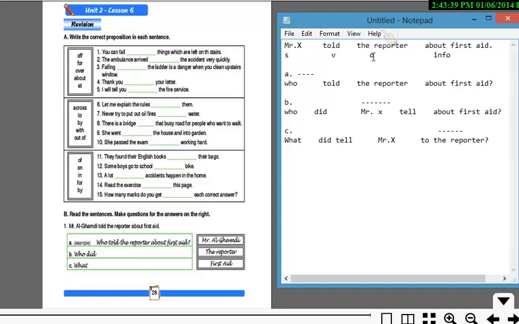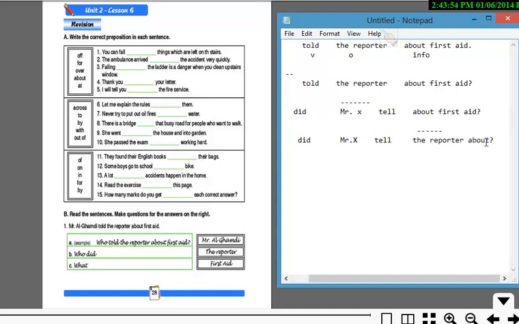So we say, what did Mr. X tell the reporter about? Well, he told them about first aid.